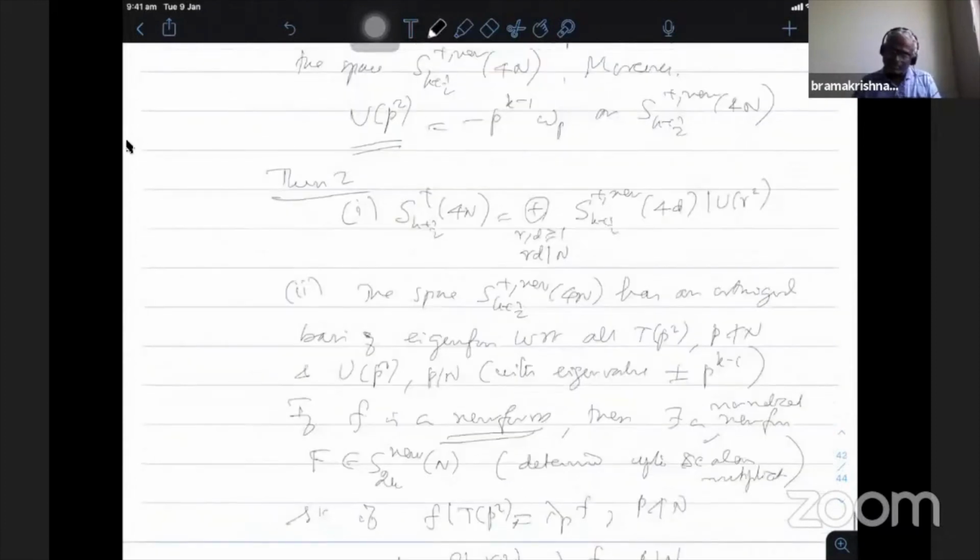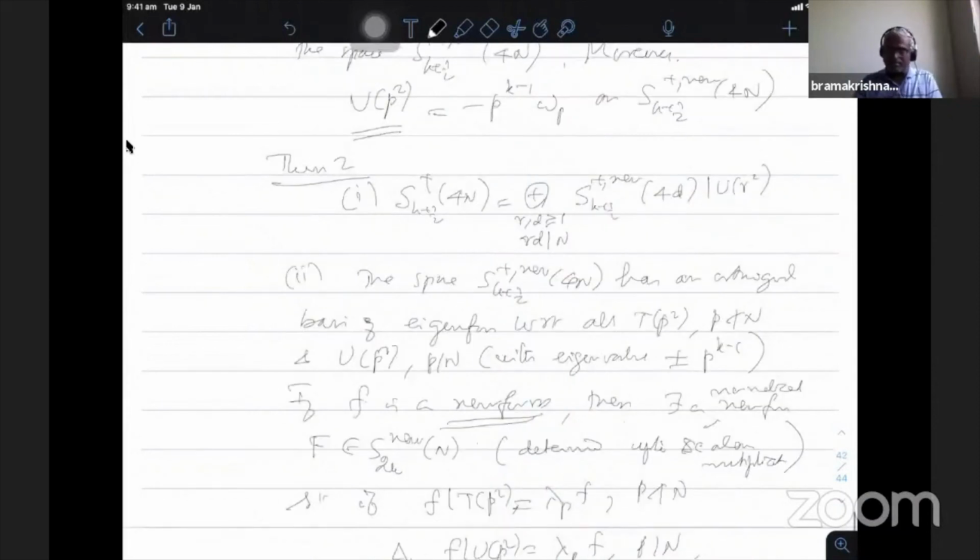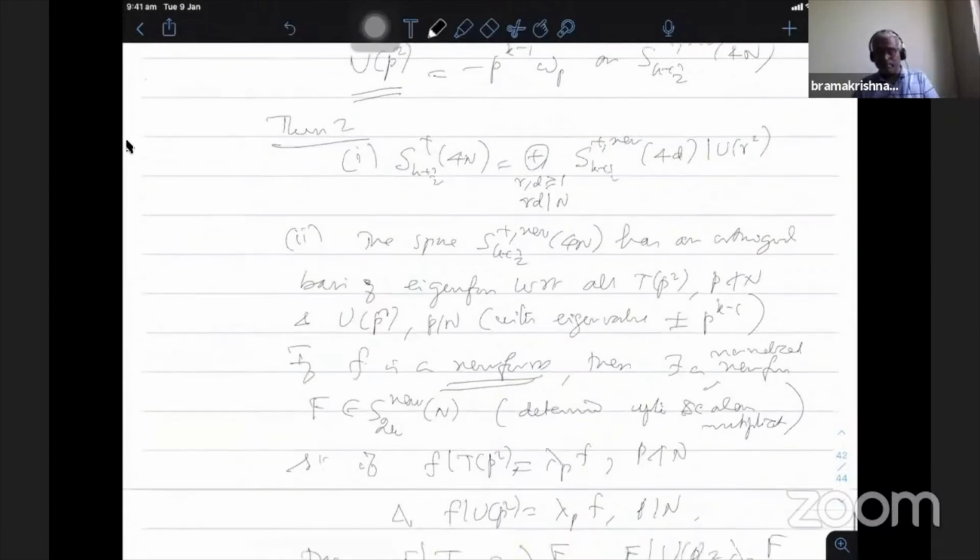Okay. The first one is that U_{p^2} and W_p preserve the space, and U_{p^2} is given in terms of (-1)^{p^{k-1}} times the W operator. Then we have the decomposition of the space into direct sums of subspaces of lower level, and the space of new forms has a basis of eigenforms with respect to all Hecke operators, and also because of this, they are eigenforms under W_p.